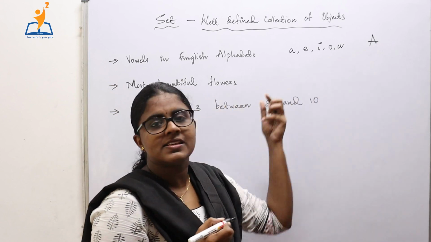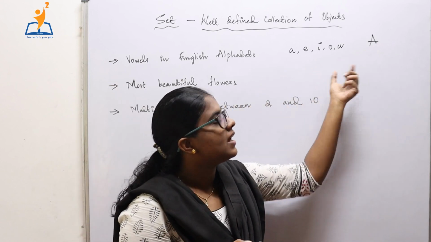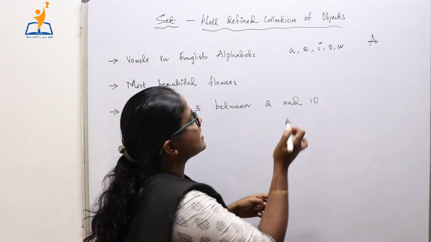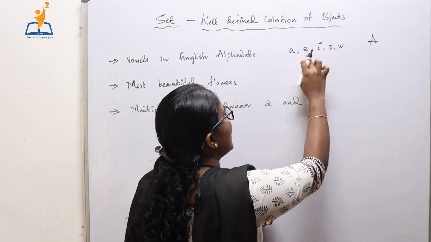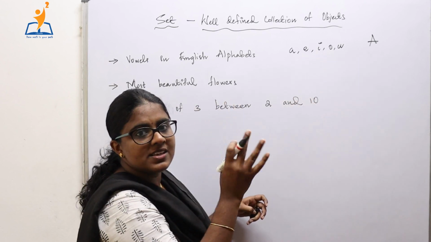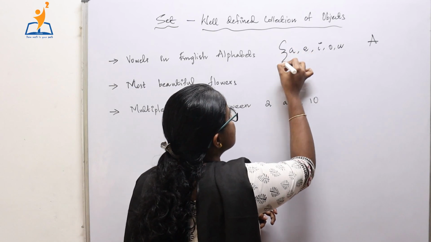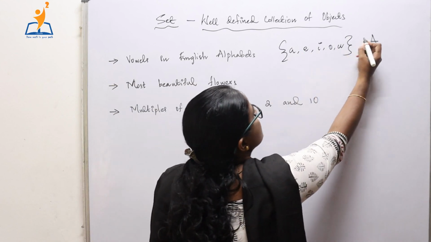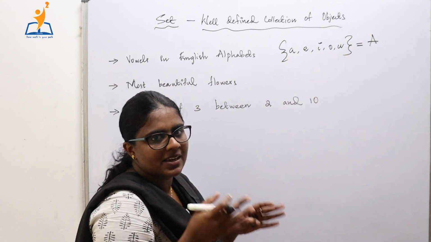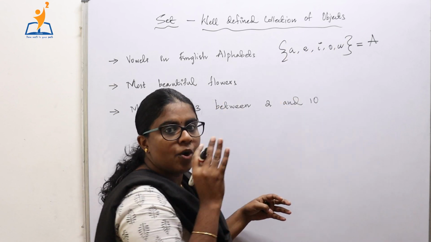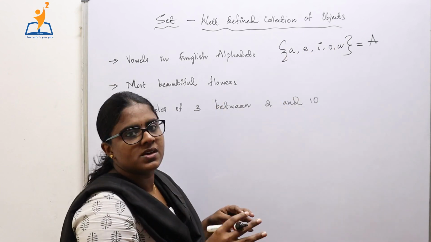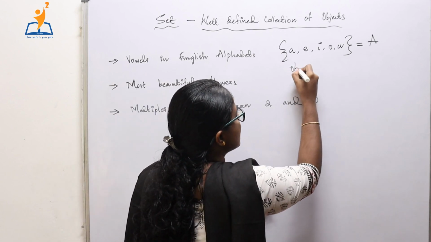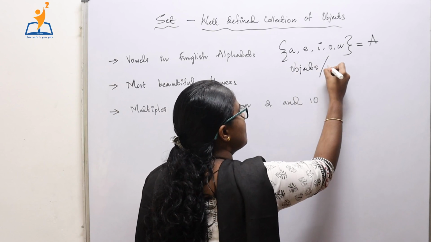For example, let this set be denoted as capital letter A, and all the objects in this set, that is, the objects in the set, are A, E, I, O and U. These objects are always put in set braces. Now this set is named as capital letter A, and the objects or elements or members, all these three terms are synonymous terms.